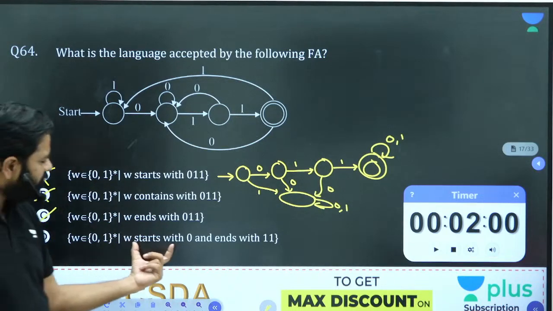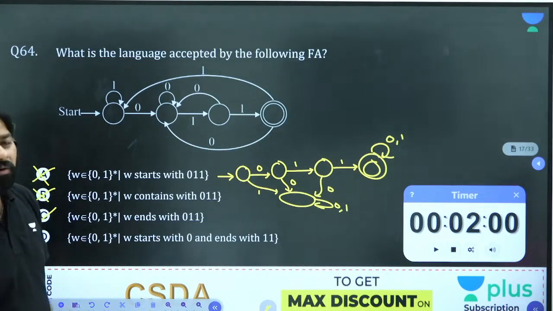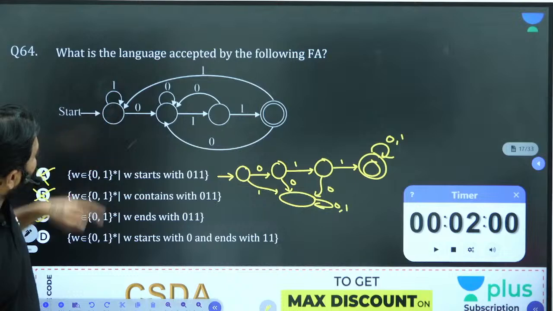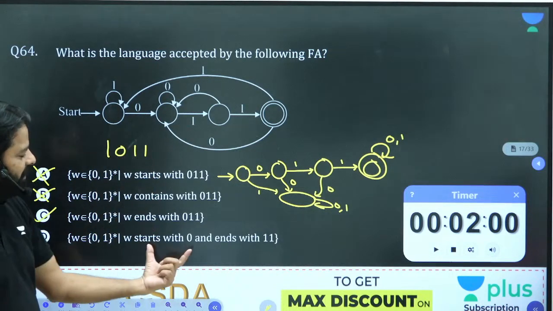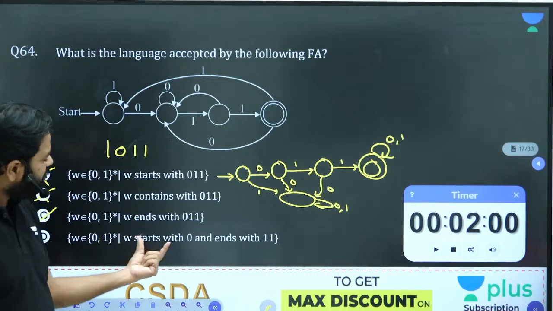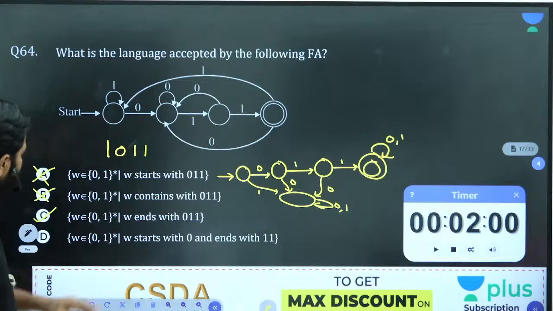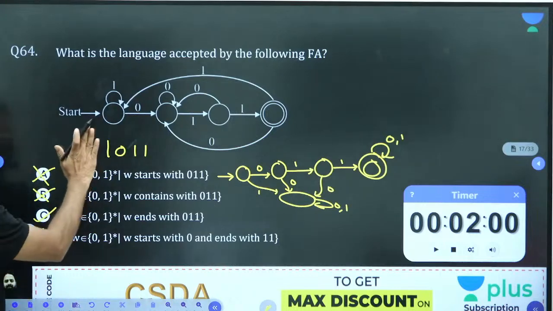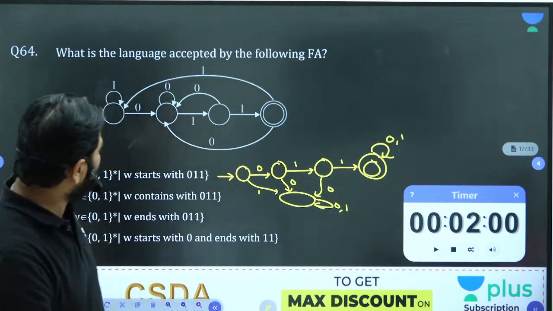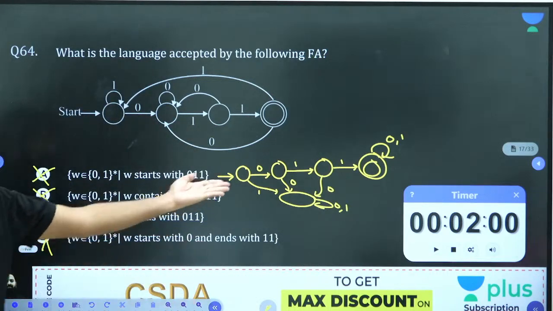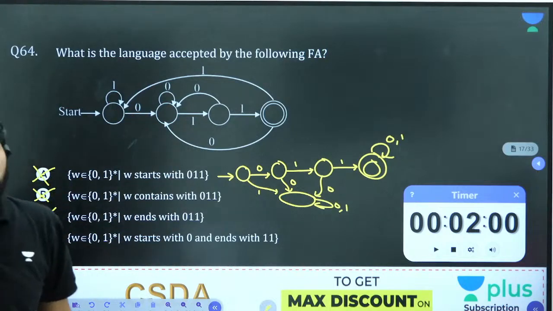And why not this one? Starting with 0 and ending with 1, 1. Why not this? Because I can also start with 1 and I can have 0, 1, 1. I've failed this condition, right? This condition says starts with 0, but I can also start with 1, then 0, 1, 1. This is also failed, correct? You can cross check and answer it very quickly, as you don't need to design the machines here. Machine is there, answer is there. Just cross check which is appropriately matching.